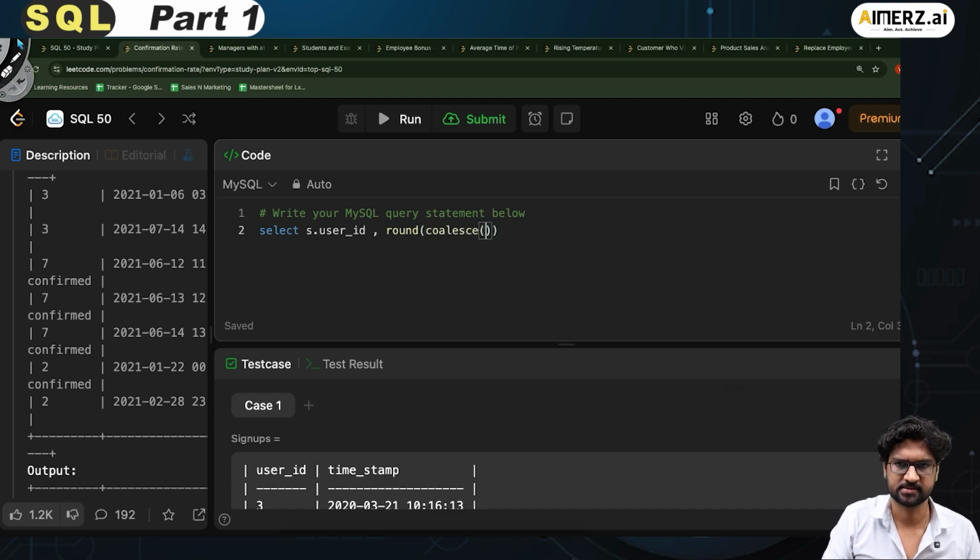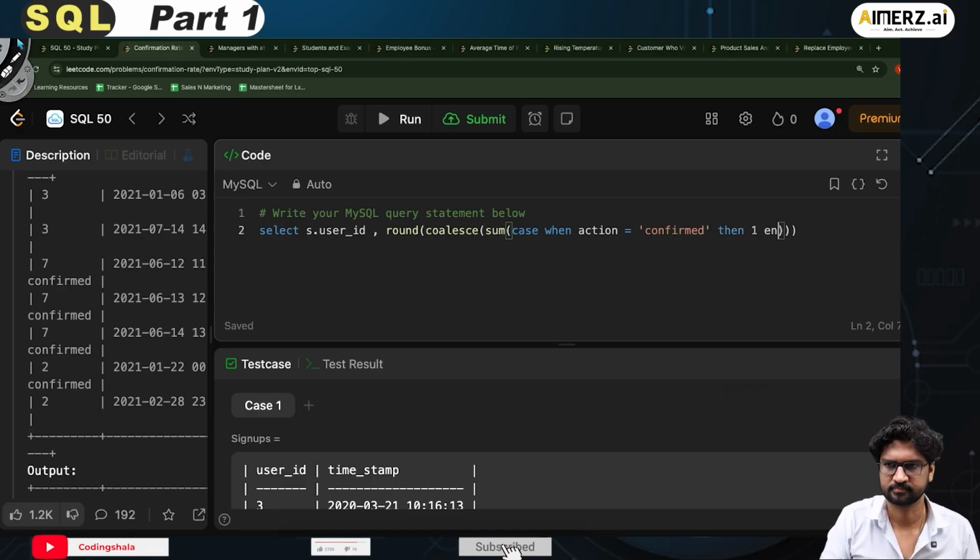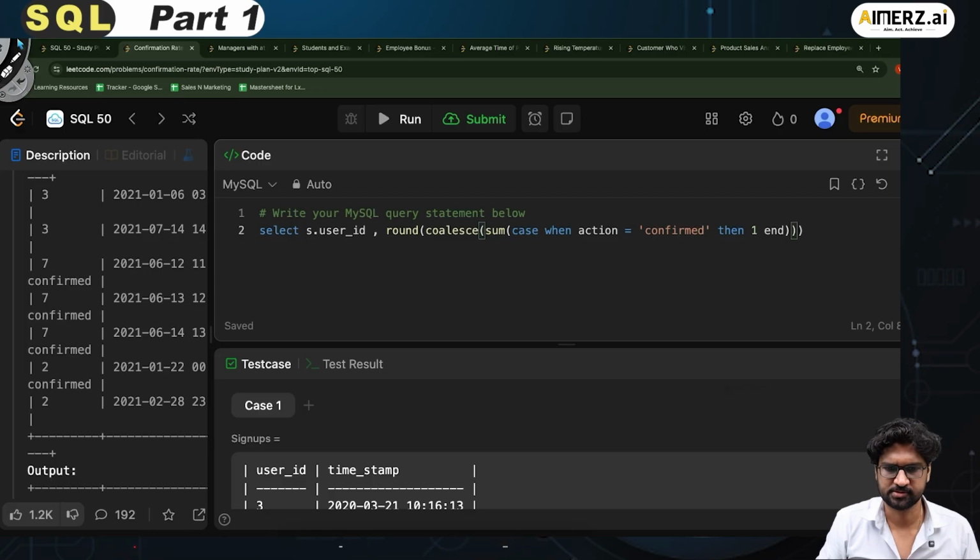And then I call sum, and then I pass case when action equals 'confirmed' then 1 end. And once I do this, I divide it by count star, right, comma 0, and then this should be rounded to two places, and as confirmation_rate,